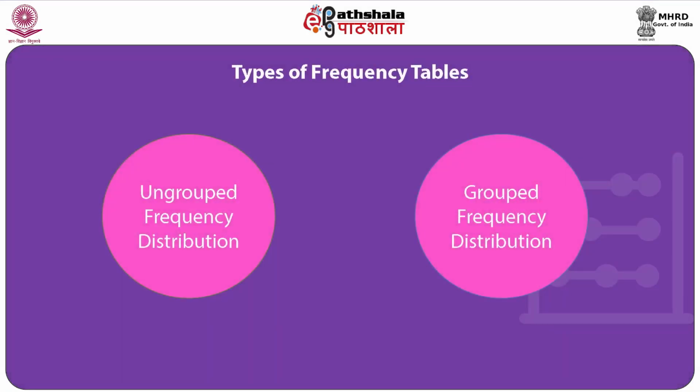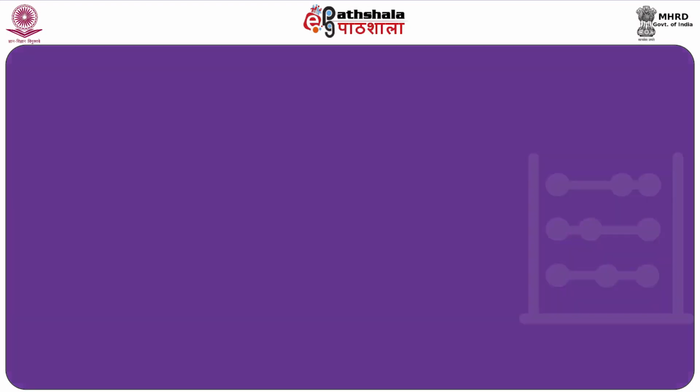Some of the basic types of frequency tables are: one is ungrouped frequency distribution. This is also known as simple frequency distribution, wherein the data is arranged from low to high or high to low in the form of an array.